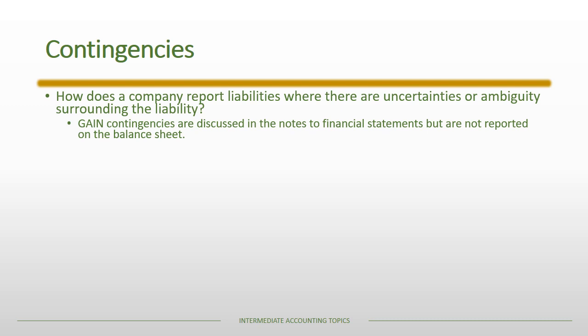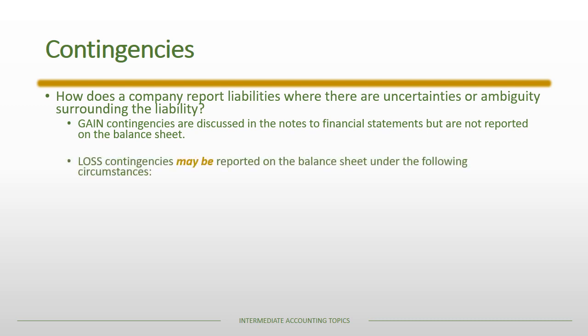Those gains under US GAAP can be reported in the notes, but they are not reported on the balance sheet. That's really not the focus here. Our focus is on how to deal with losses. And so loss contingencies may be reported on the balance sheet under the following conditions. A loss contingency would be something where the firm may have a future economic sacrifice, but either the amount or the timing may not be certain. And so how do you deal with it when there's some uncertainty?